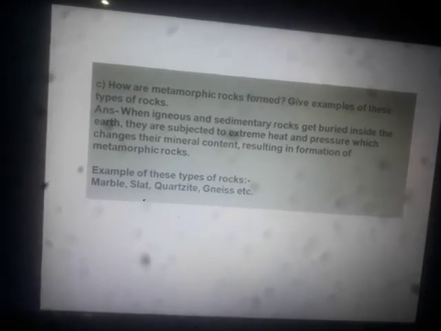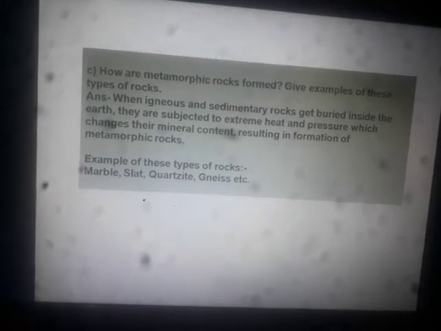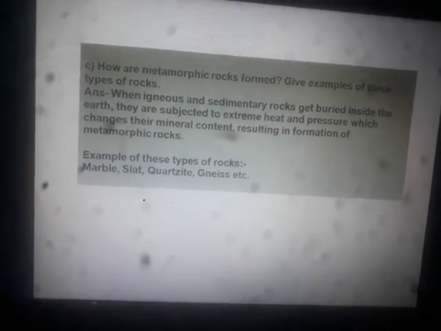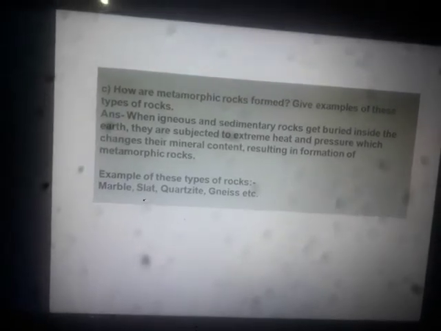Once the mineral composition gets changed, it results in the formation of metamorphic rocks.